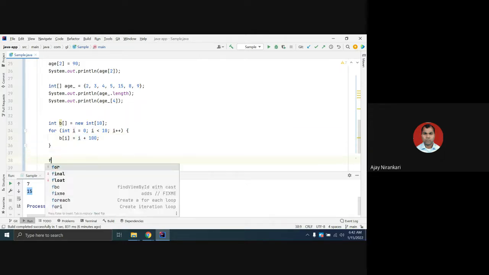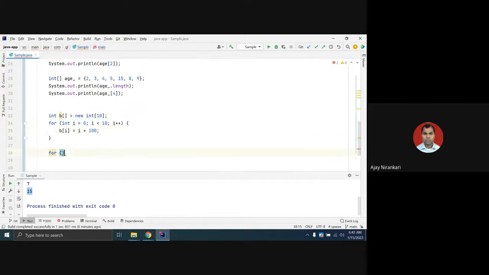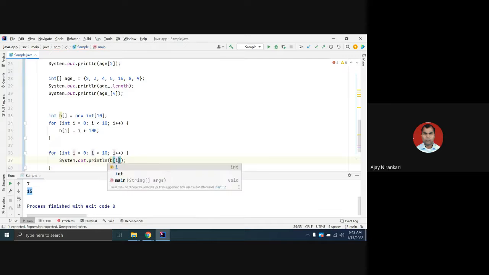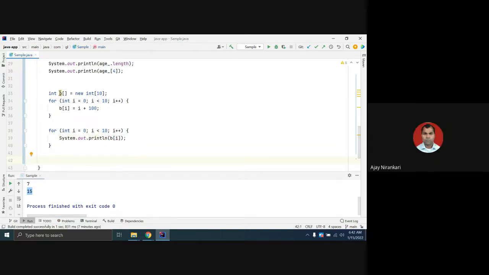And for accessing or printing the values, you generally use a similar kind of loop, the same loop. You can use System.out.println and print b of your i variable.